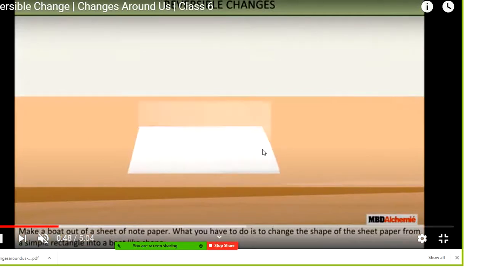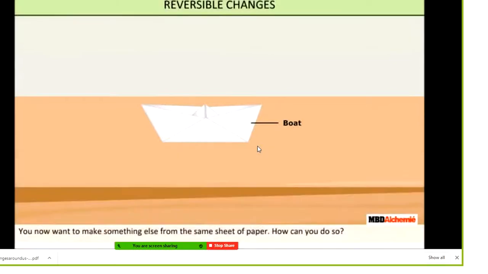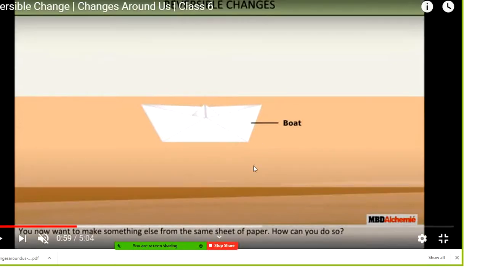Paper folding also we have done. So if you are making a boat with the help of paper, then what you have observed, the shape is changed, and this boat you can enjoy. So now you want to make something from the same sheet of paper, but if you burn the paper, then that paper will not come back to its original shape. So that is not a reversible change.